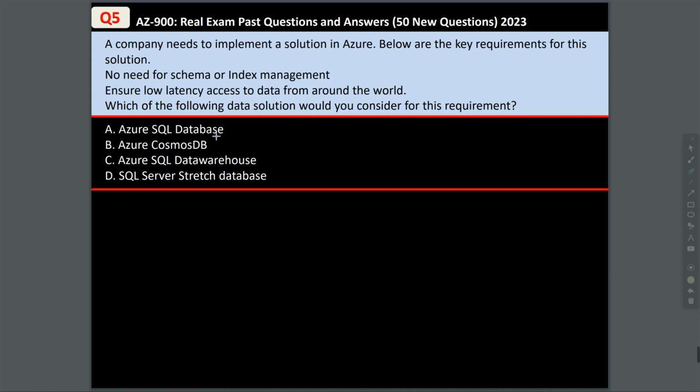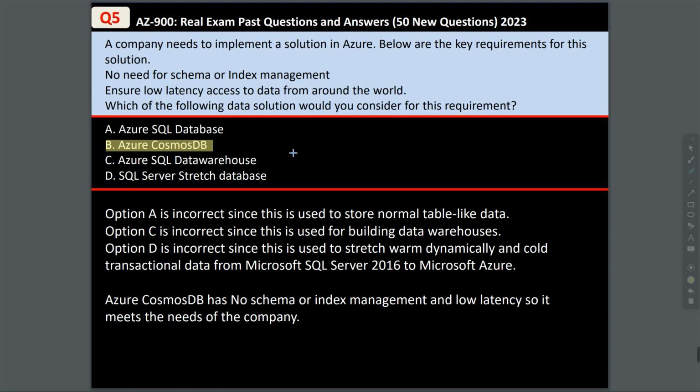Now, option A is incorrect since this is used to store normal table-like data. Option C is incorrect since this is used to build data warehouses. Option D is also incorrect since this is used to stretch warm and cold transactional data from Microsoft SQL Server 2016 to Microsoft Azure. And the answer is Azure Cosmos DB, option B. Azure Cosmos DB has no schema or index management and low latency, so it meets the needs of this company.